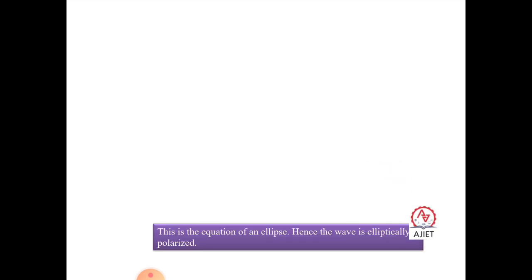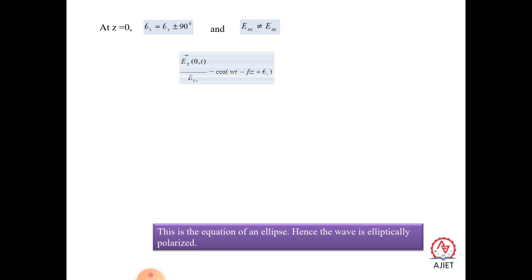Okay. When z is equal to 0, and theta x is equal to theta y plus 90 degrees, the phase difference, we know that the two amplitudes are not equal in elliptically polarized light. E naught of x is not equal to E naught of y, but in circularly polarized light, E naught of x is equal to E naught of y.